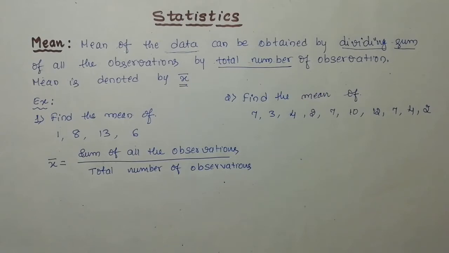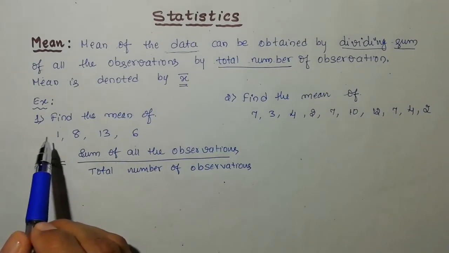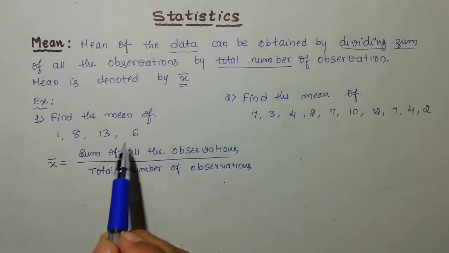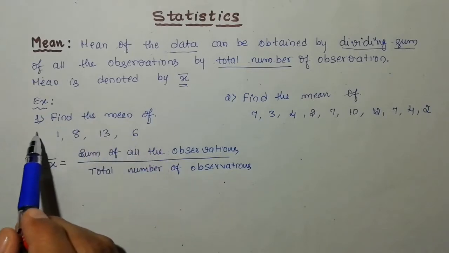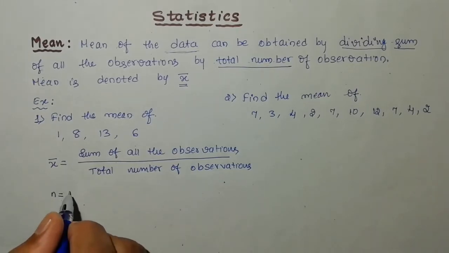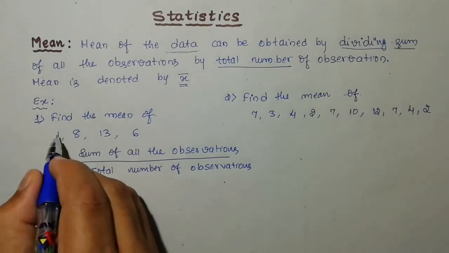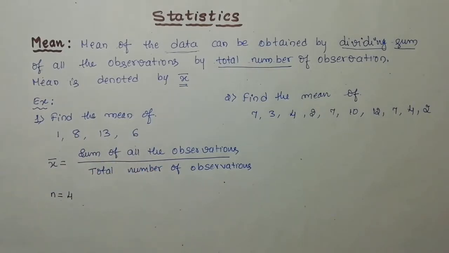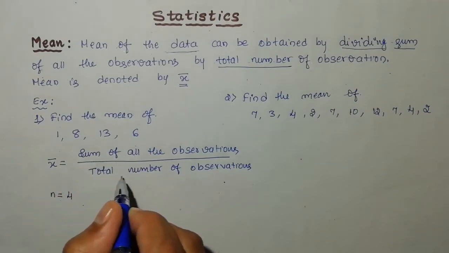The singular form of data is datum. We are not going to use the word datum. Instead of that, we use observation. The plural form is observations. Here 1 is an observation, 8 is also an observation, 13, 6, like this. So totally how many observations are there? 1, 2, 3, 4. We denote the total number of observations by n. Just count how many data are there. 4 observations are present.